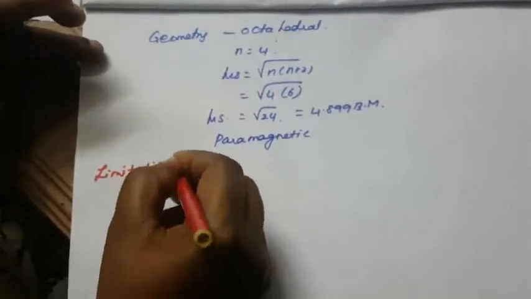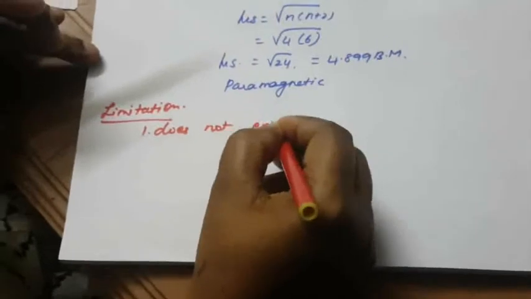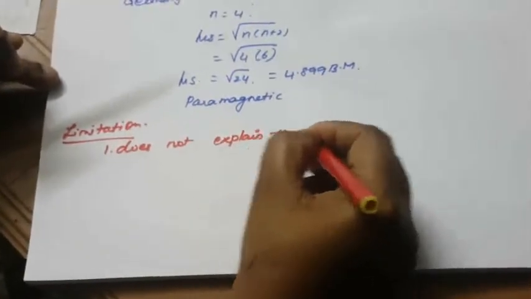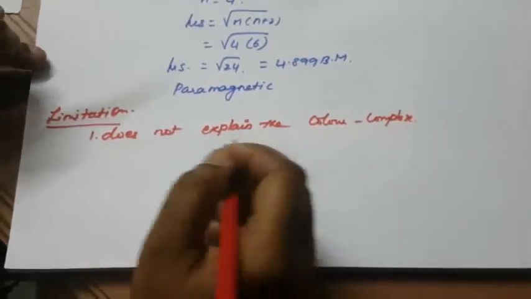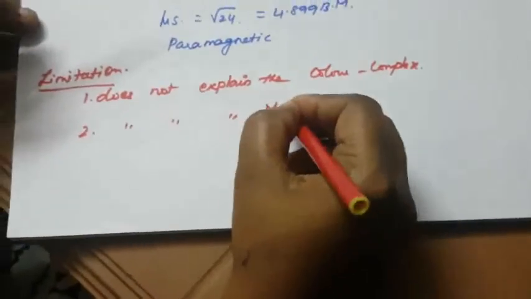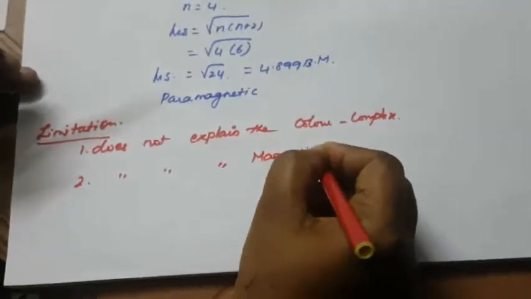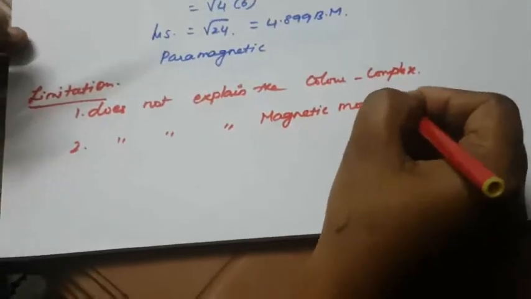What are the limitations? First, it does not explain the color of the complex. It only explains whether it is diamagnetic or paramagnetic, but does not explain the color of the complex. Another is that it only considers magnetism and does not consider the components of the magnetic moment. It only says paramagnetic or diamagnetic, but it does not explain the magnetic moment properties.